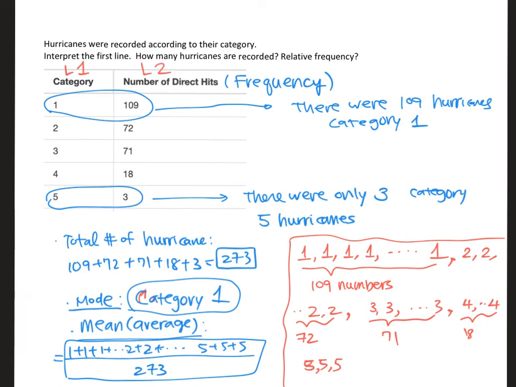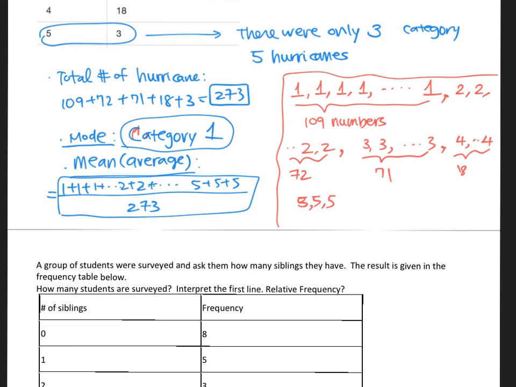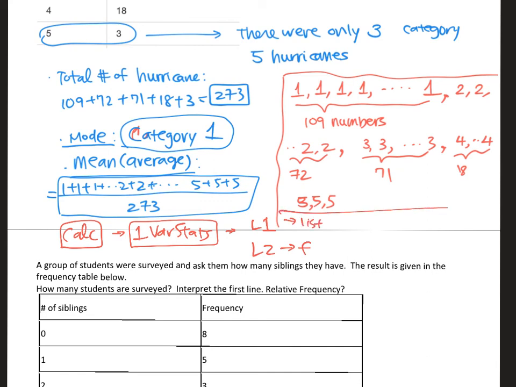The actual data set is the category of the hurricane, and L2 will be my frequency. And then from there, I'll do the one variable statistics. So the calculator way is I go to calculate, then 1-Var Stats, and we use L1 as the list and L2 as the frequency list.